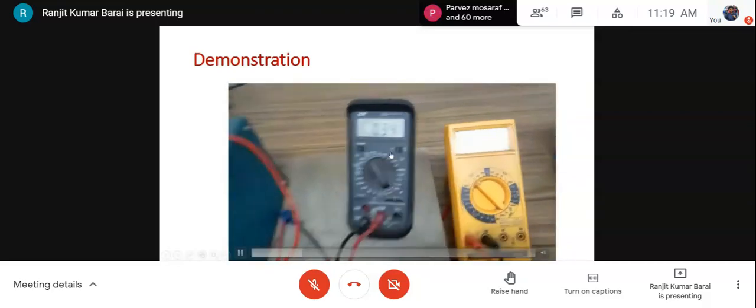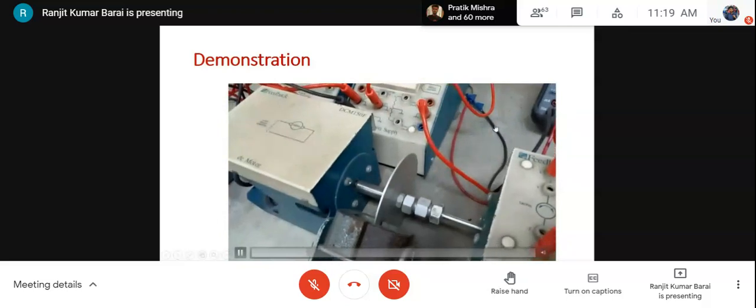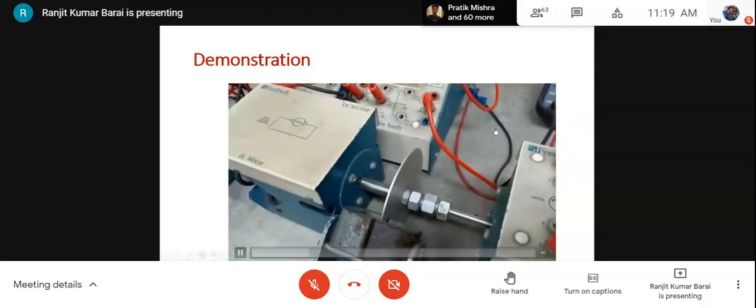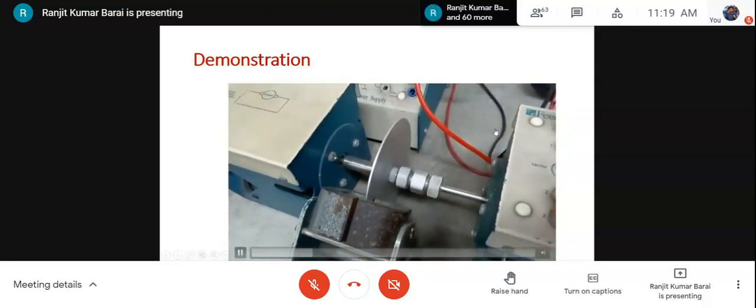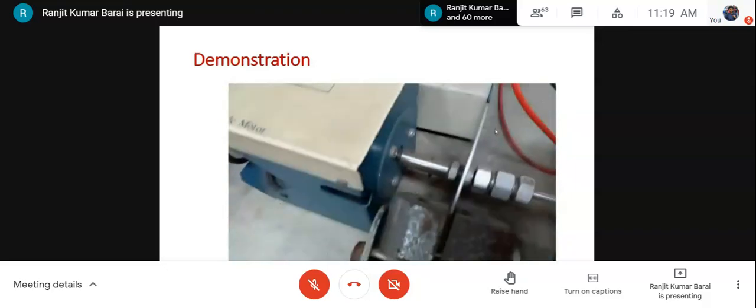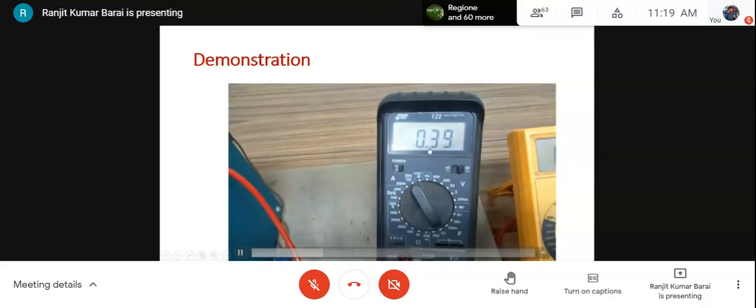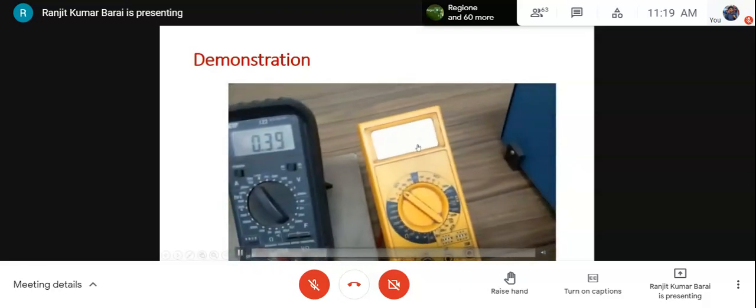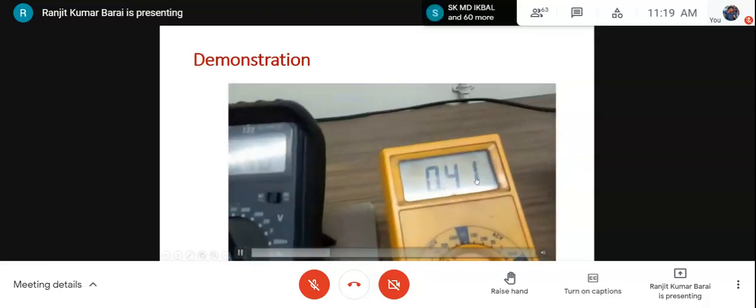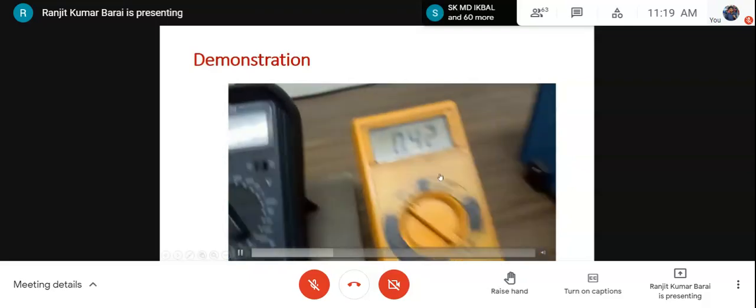This is the armature current. We have given the input. Now this experiment has started. This is the armature current. This is VG, that means the tacho generator output.